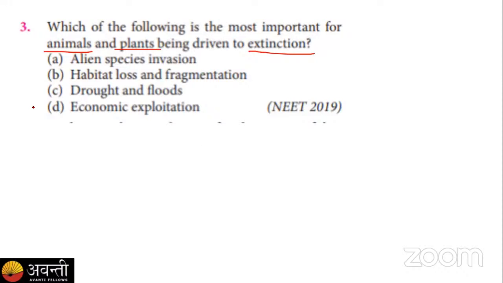We know the causes of loss of biodiversity were 4, and those 4 causes were known as the evil quartet, right? In this evil quartet, first we have habitat loss and fragmentation.